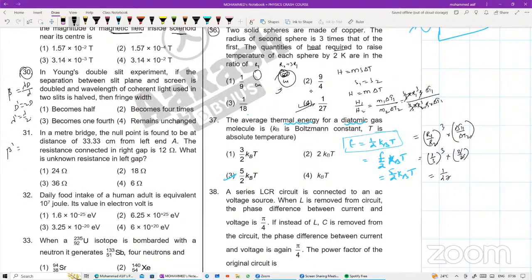The new fringe width will be equal to how much? So beta dash will be equal to how much for me बेटा? ये हो जाएगा lambda by 2 into this one is right now 2D divided by your d. 2 2 चले जाएगा तो this will be equal to your beta dash is equals to your beta. Fringe width will remain for me same, so it remains unchanged. आ गया?